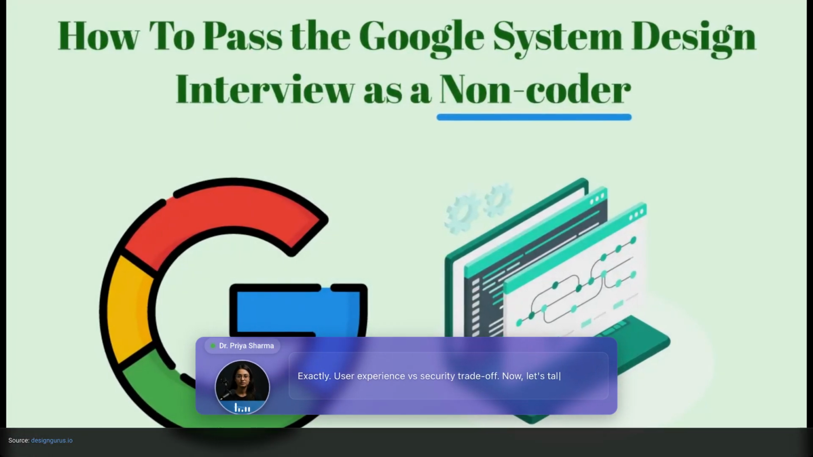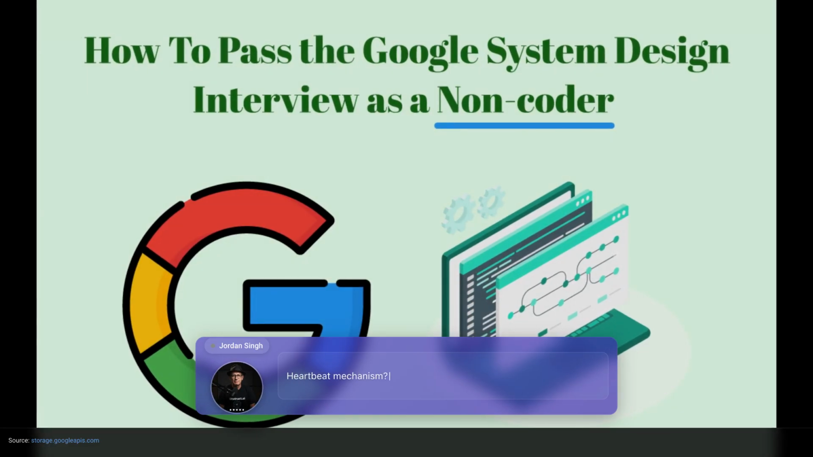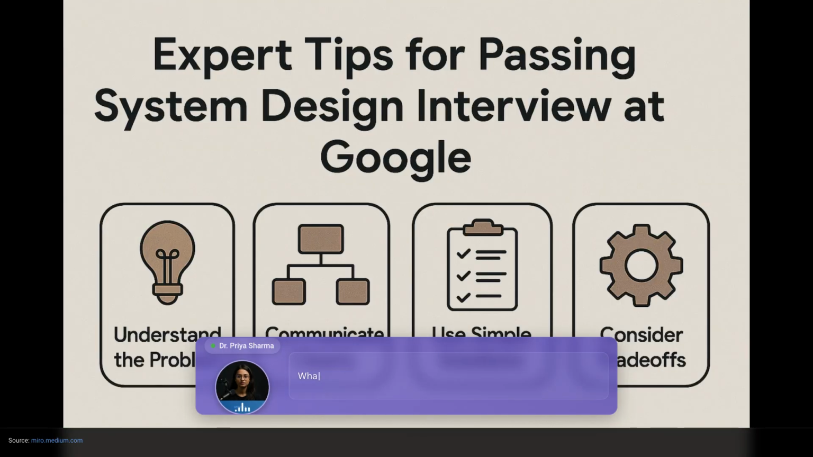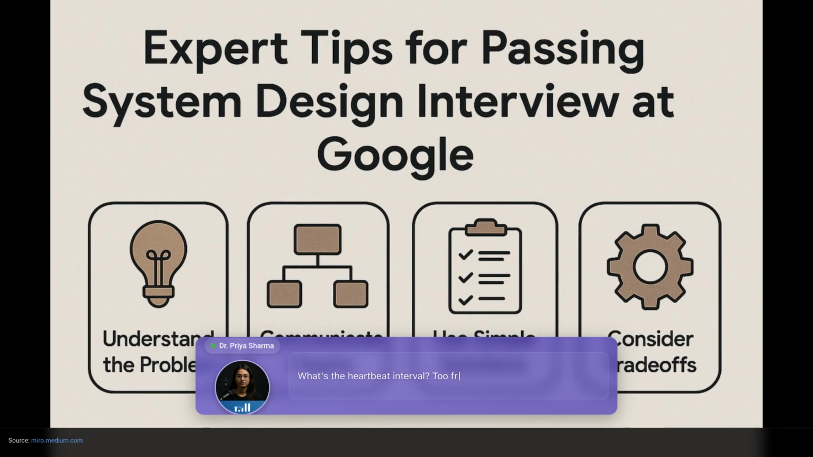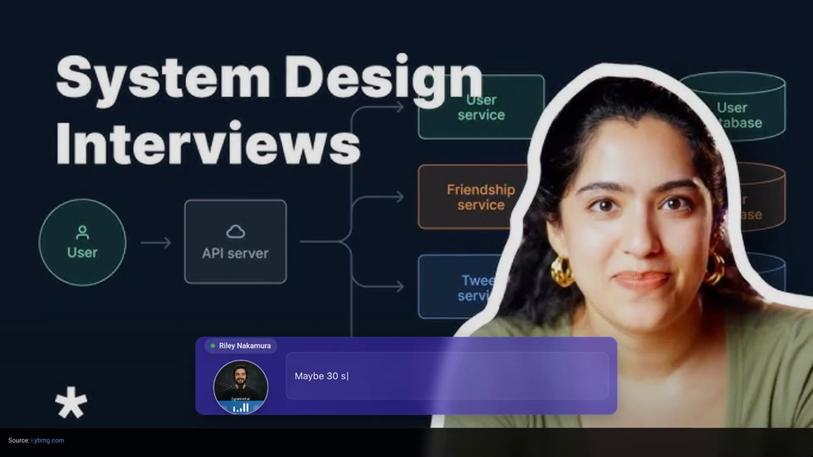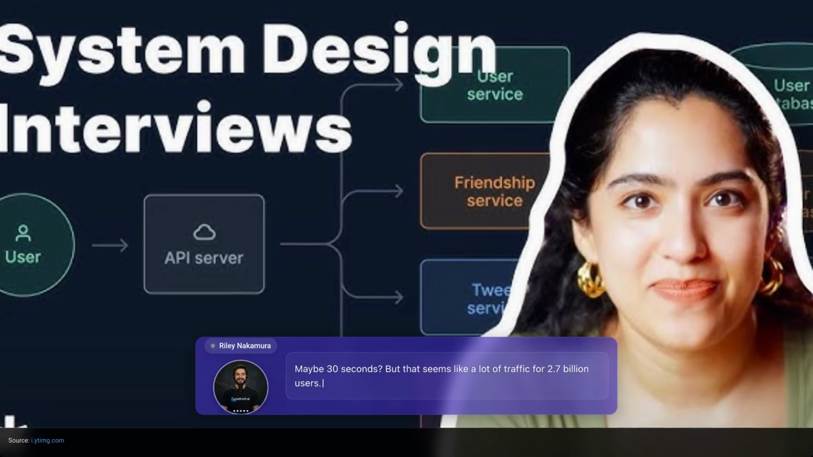Now let's talk about status indicators. How do you track if users are online? Heartbeat mechanism. Clients ping the server every few seconds to indicate they're active. What's the heartbeat interval? Too frequent wastes battery and bandwidth. Too infrequent gives stale presence data. Maybe 30 seconds, but that seems like a lot of traffic for 2.7 billion users.